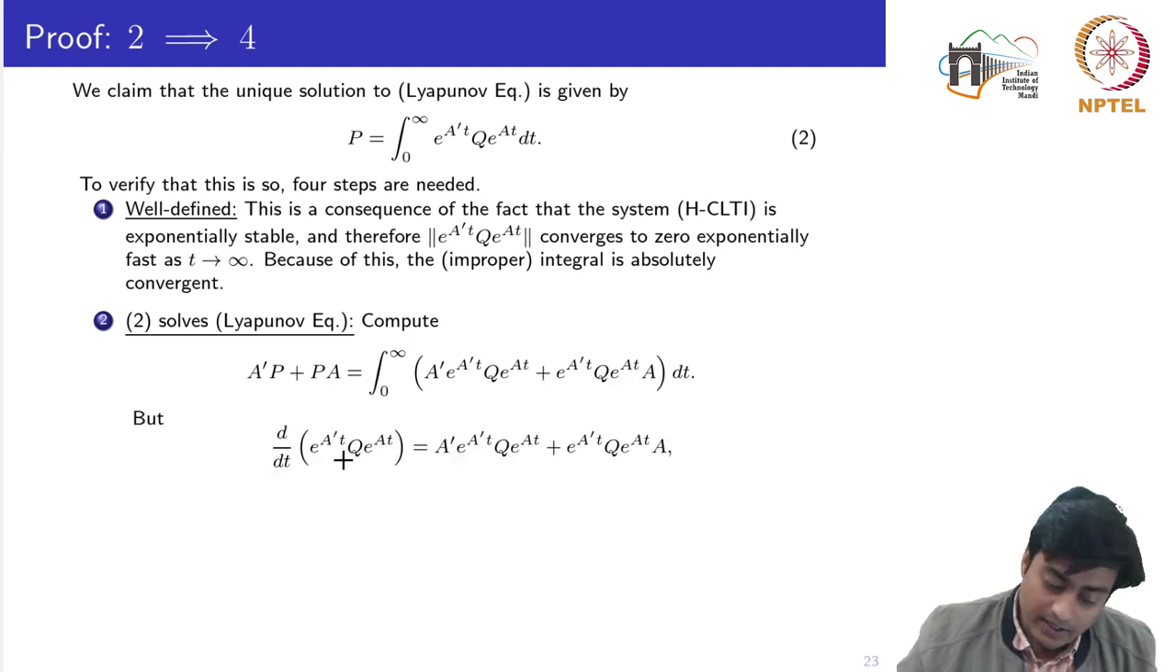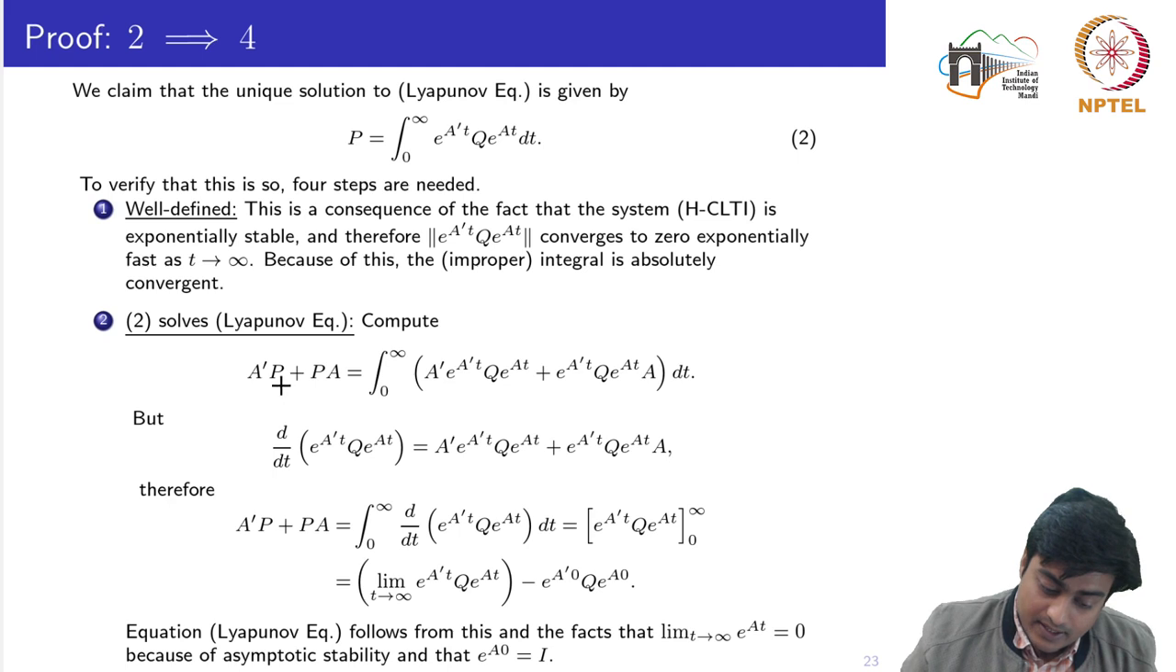But on the other hand, if I take the derivative of this quadratic form, this would come equal to this one, which is nothing but equal to this thing. So I can replace this whole term by the derivative of this quadratic form. Therefore I can write the left hand side of the Lyapunov equation as the integral from 0 to infinity of this part, because this part has been replaced by the derivative of the quadratic form, and this you can compute by taking the value at 0 or by computing the value at infinity.